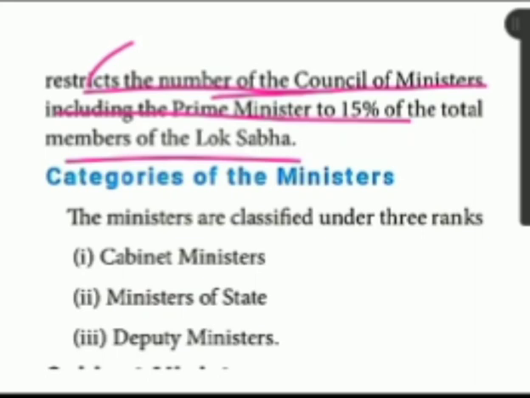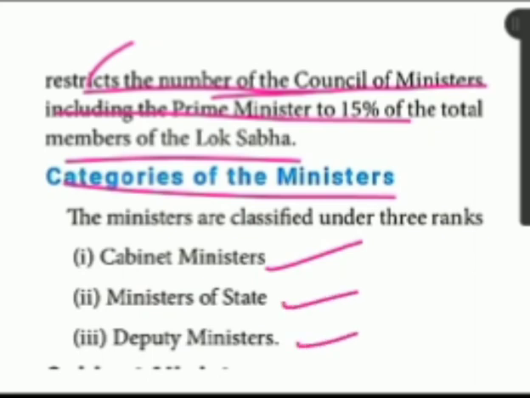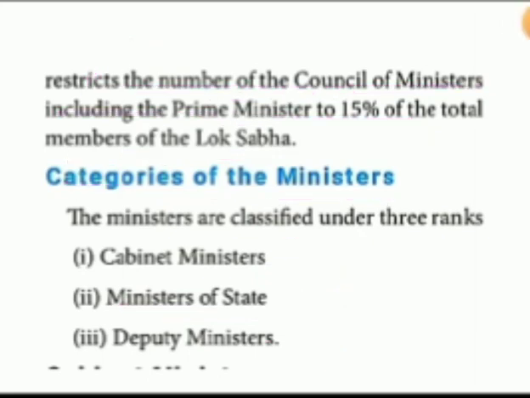Okay, the next is the categories of the ministers. What are the categories? Cabinet ministers, ministers of state, as well as deputy ministers. Cabinet ministers are the central ministers. Ministers of state are state ministers. Deputy ministers help both the cabinet ministers as well as the state ministers. So this much only, children.